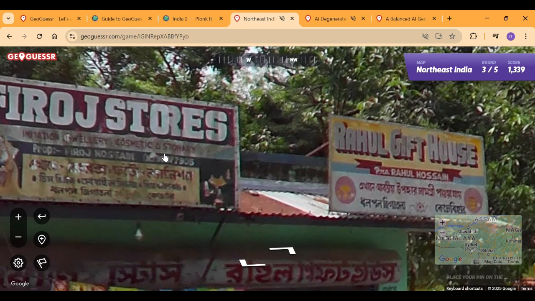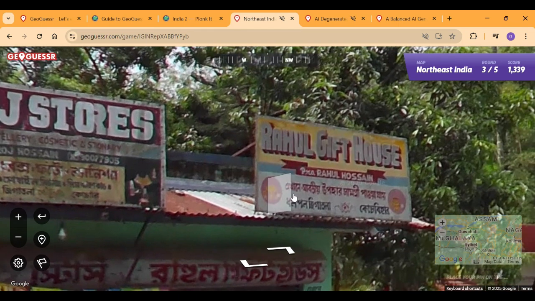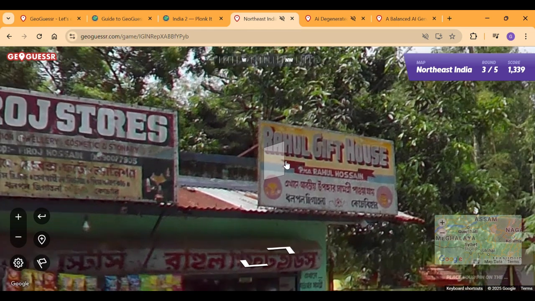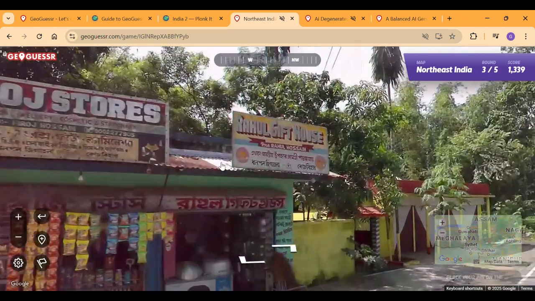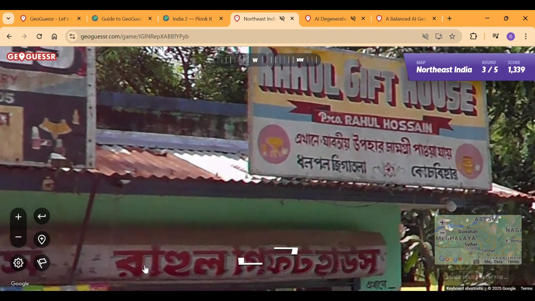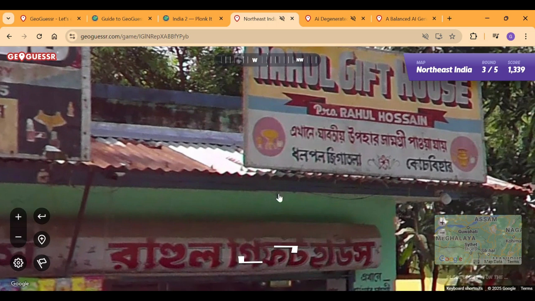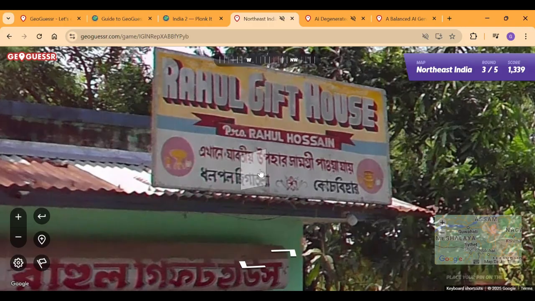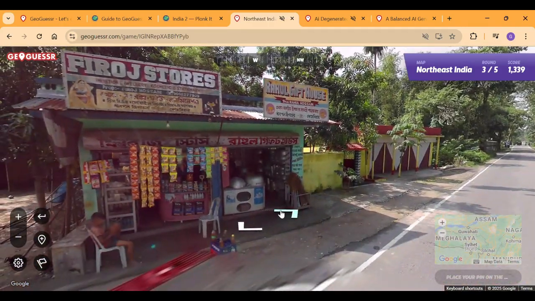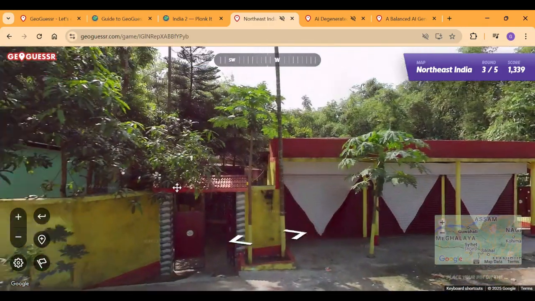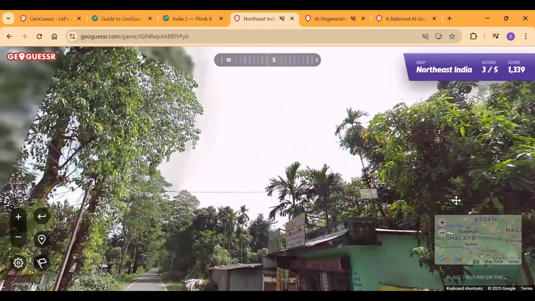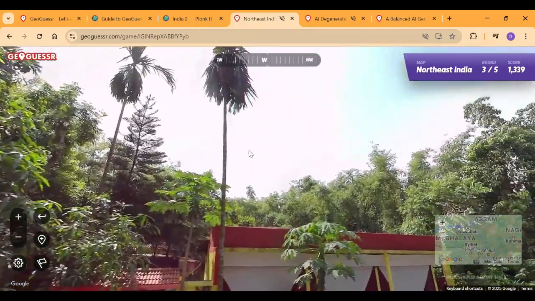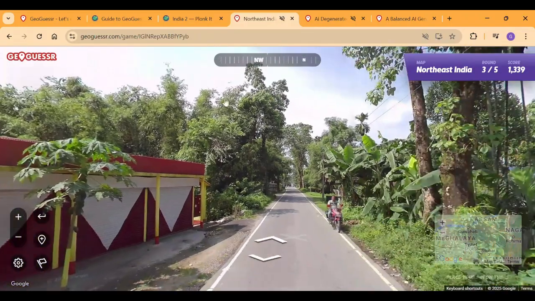Oh, okay. So we can see language here. It looks, yeah, it's Assamese. It's Assamese language. With the triangle, you're able to get Assam, but it could be Bengal as well. Pro Rahul Hussein. This necessarily could be Assam actually. Yeah, this is 100% going to be Assam. Let's just check from the pole tops. Did we find anything related to Assam?